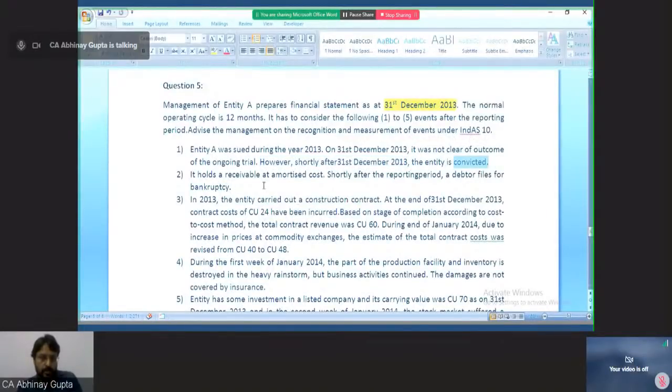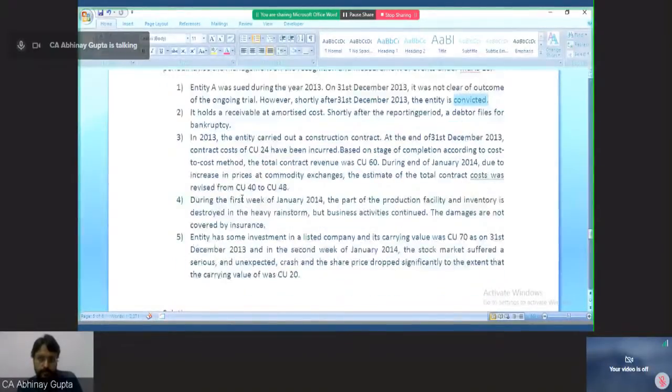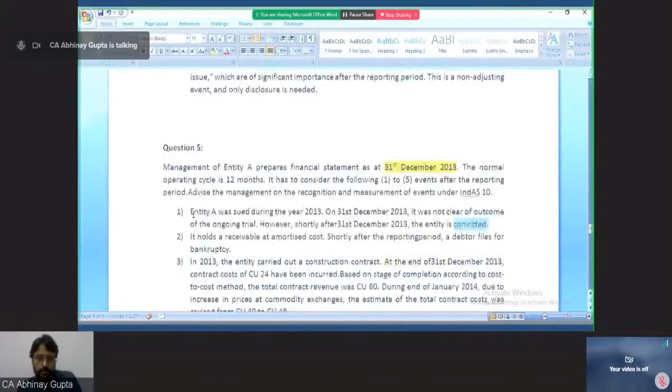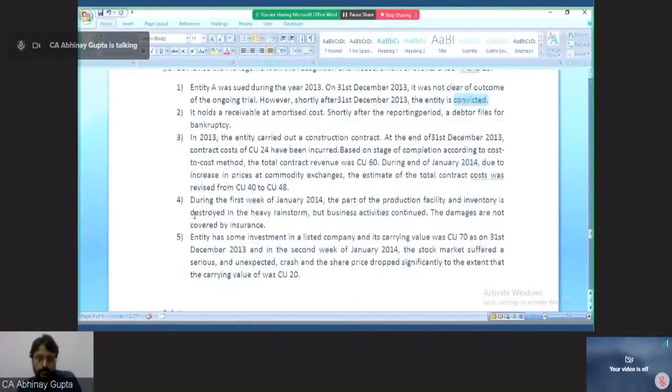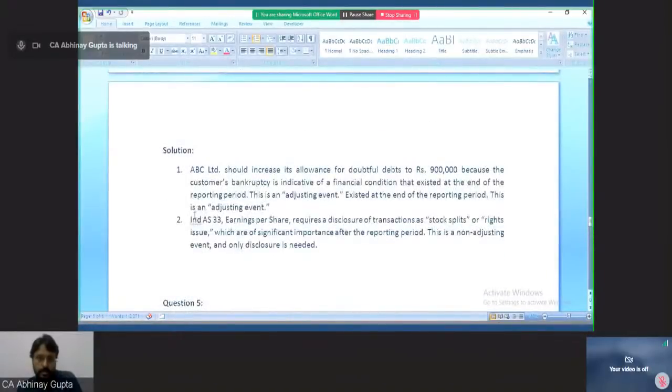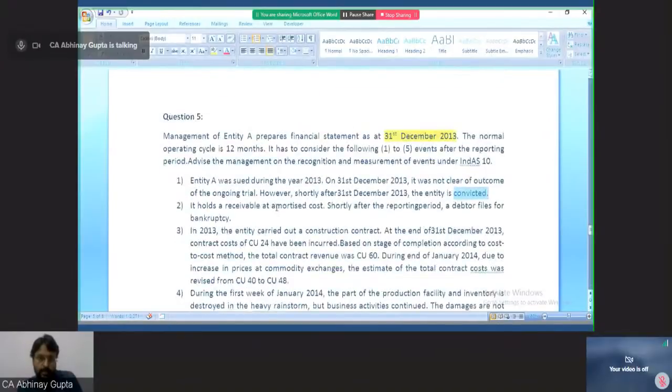It holds a receivable at amortized cost. Shortly after the reporting period, a debtor files for bankruptcy. Just a minute. It holds a receivable at amortized cost. Amortized cost, please ignore.